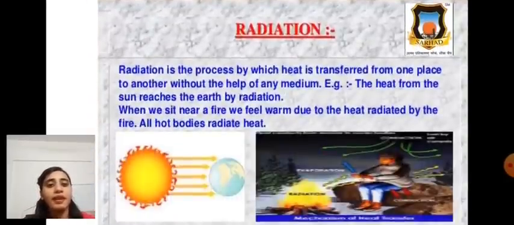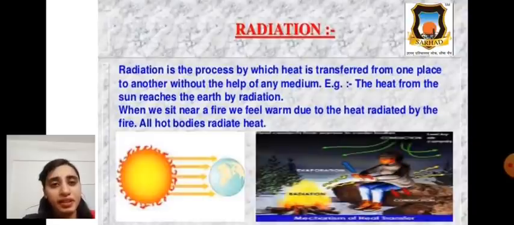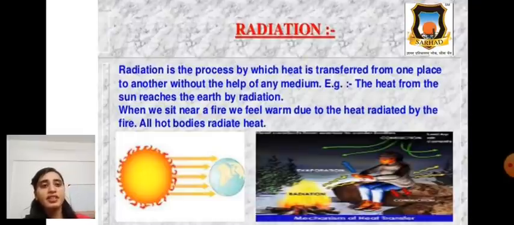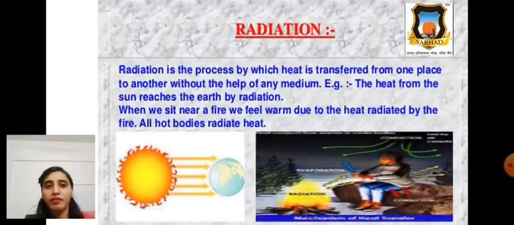Now, next is about radiation. This is the third way of heat transfer. This was remaining. Radiation is a process like convection and conduction. Radiation is the process by which heat is transferred from one place to another without the help of any medium.